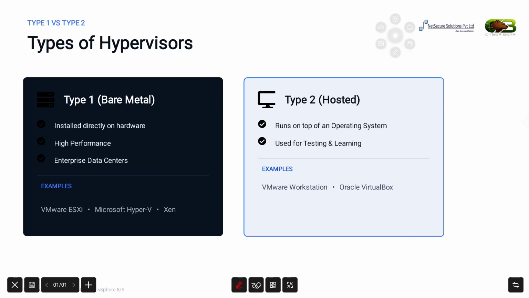Are all types of virtualization the same? The answer is no. Hypervisors are mainly divided into two types: type 1 hypervisor and type 2 hypervisor. Let's begin with the type 1 hypervisor, also known as the bare metal hypervisor. Why is it called bare metal? Because it is directly installed on physical hardware. There is no operating system like Windows or Linux installed before it. So the hypervisor itself becomes the OS platform.